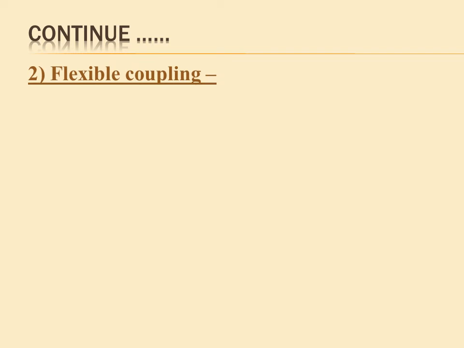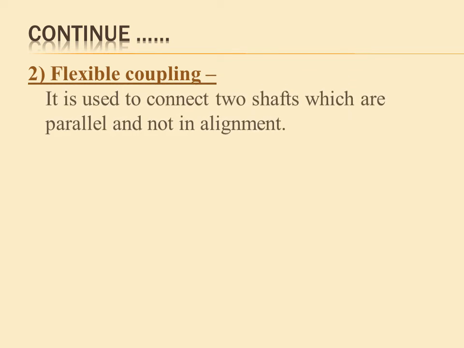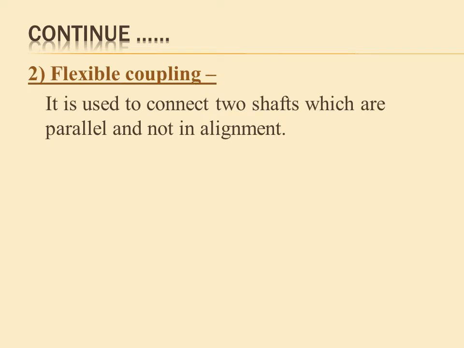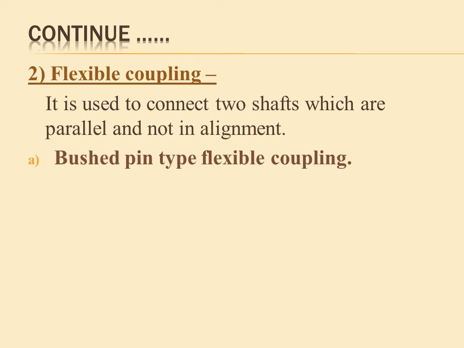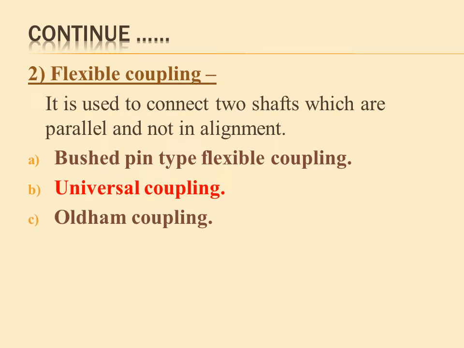The second type of coupling is the flexible coupling. Flexible couplings are used to connect two shafts when there is a misalignment, that is, parallel shafts with some misalignment. Flexible couplings are further classified into the bush pin type flexible coupling, the universal coupling, and the Oldham coupling.